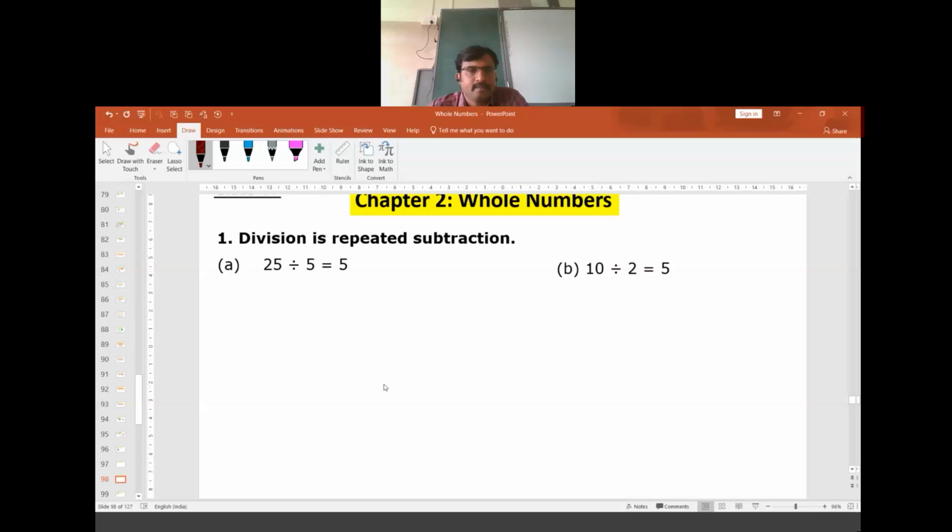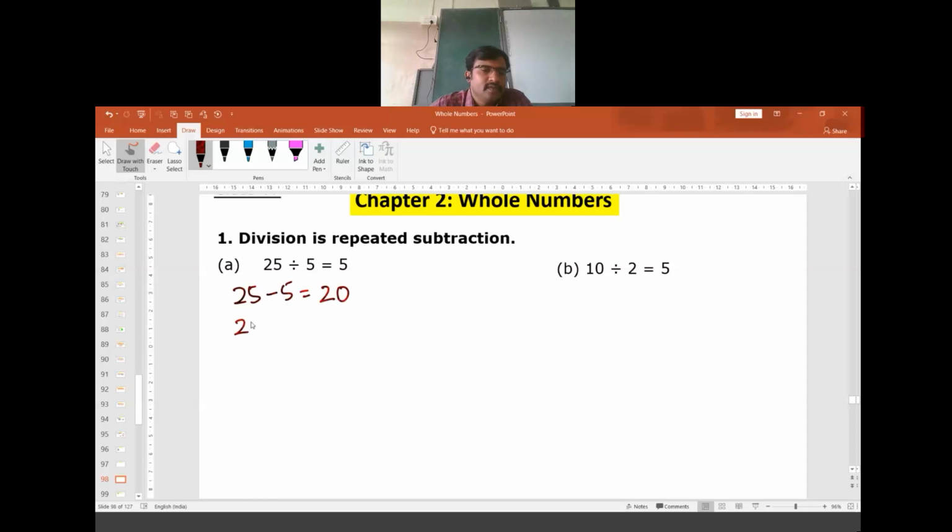Now I will move on to division. We all must know that division is the same as repeated subtraction. Here the question given is we need to find the value of 25 divided by 5 by repeated subtraction. In the repeated subtraction, we subtract 5 from 25, we get the result as 20.